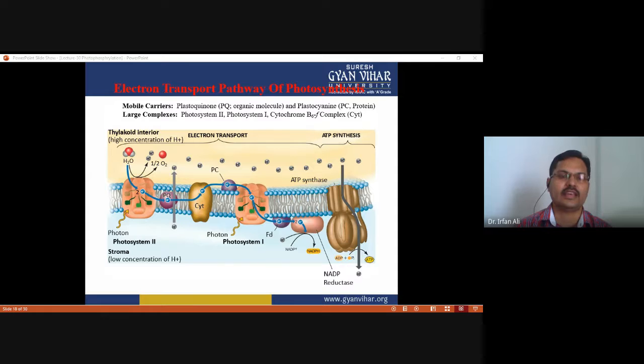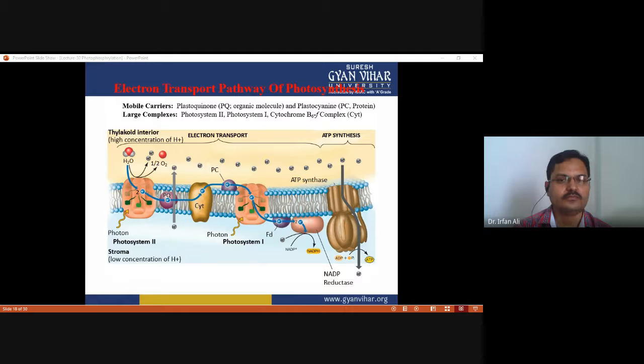The mobile carriers are plastoquinone, which is an organic molecule, and plastocyanin, which is a protein. The large complexes are photosystem II, which is a large complex, photosystem I, which is a large complex, and the cytochrome b6f complex, which is a large or fixed complex. So these all are the carriers of the electron transport chain in photophosphorylation. You have to see first what happens at photosystem II.